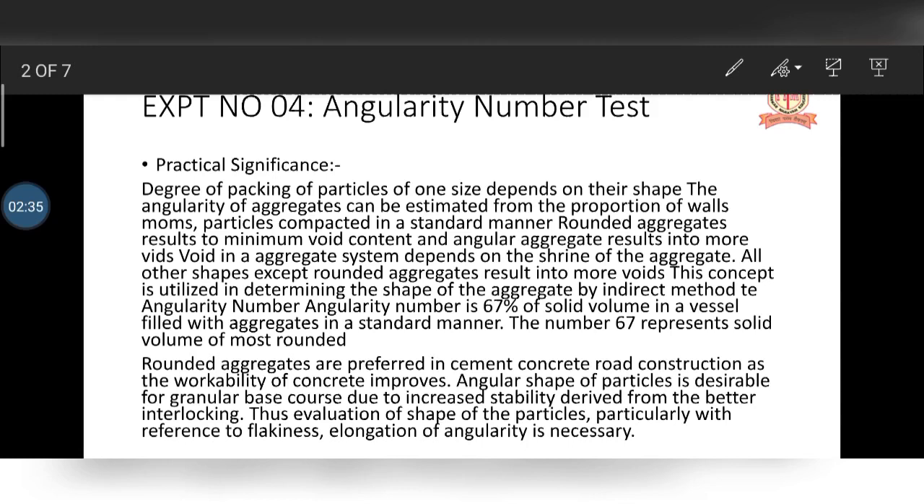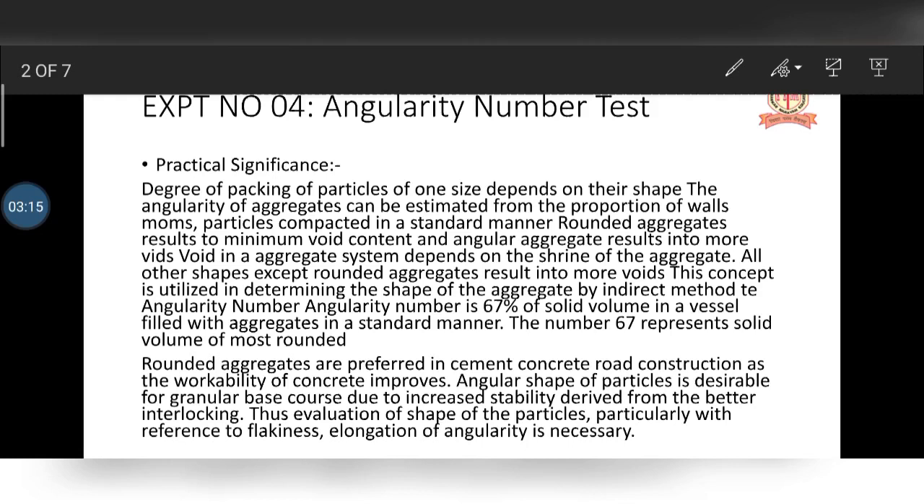Since the round aggregates have minimum voids in between them, the workability of this aggregate, or the workability of our road, will be improved. The angular shape of particles is desirable for a granular base course due to the increased stability derived from the better interlocking. Because of this angular shape, the interlocking will be better. Because the interlocking will be good, the stability will be good. If you need good workability, you have to use the round aggregate. If you need stability, then use an angular shape aggregate.